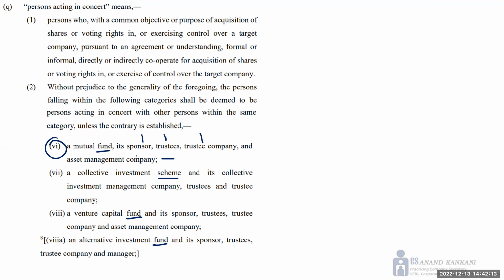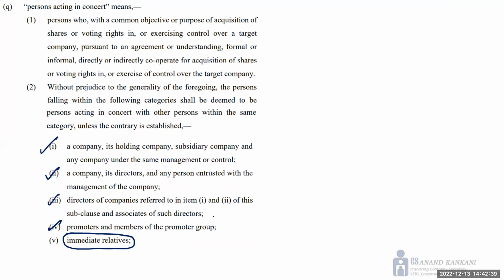So if the mutual fund asset management company is acquiring shares of a target company and the trustees are also acquiring the shares of the same target company, there is a by default presumption made by SEBI that both of them are acting together and they are acquiring the shares of the same target company with the same intention. Similarly, the logic would be applied to the collective investment scheme or the venture capital fund or the alternative investment fund. So this is one part.